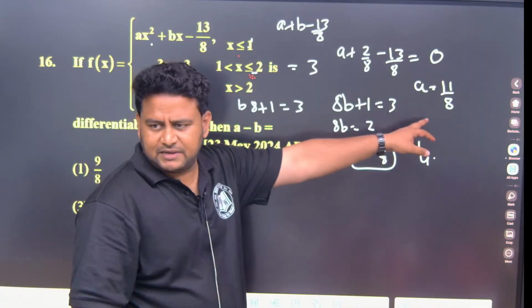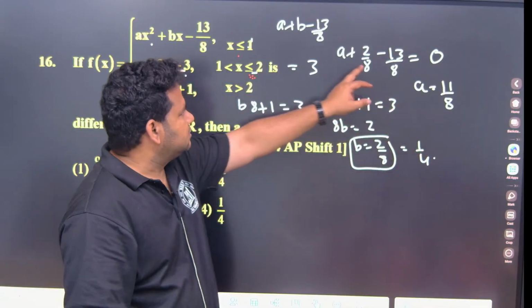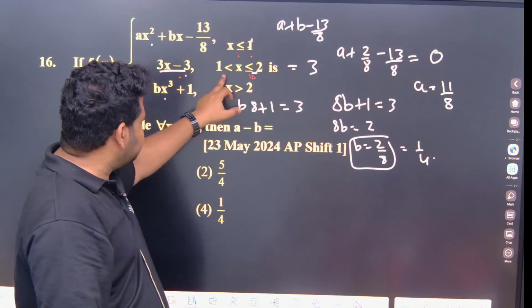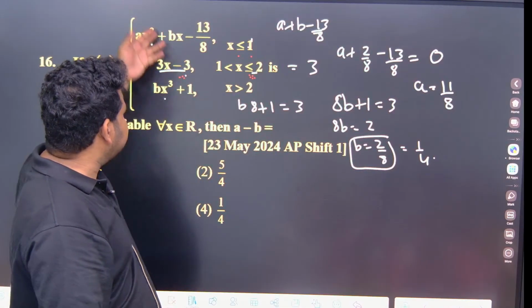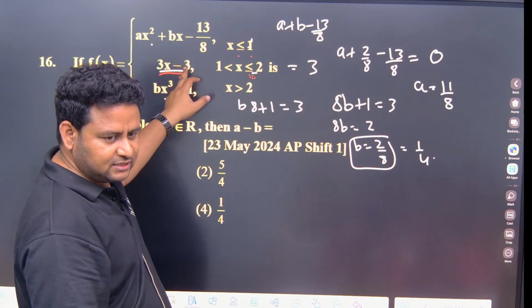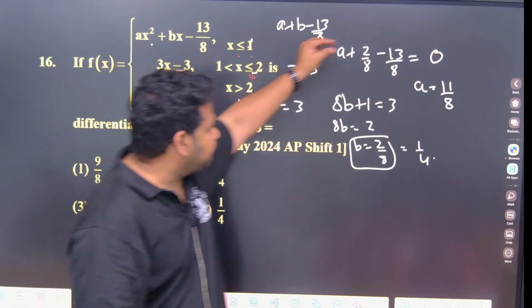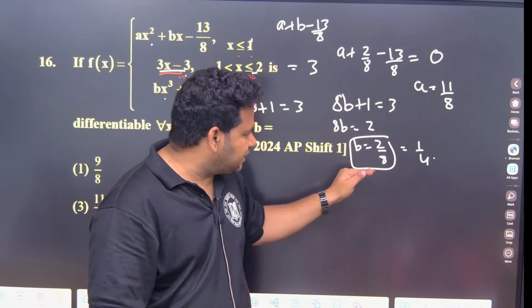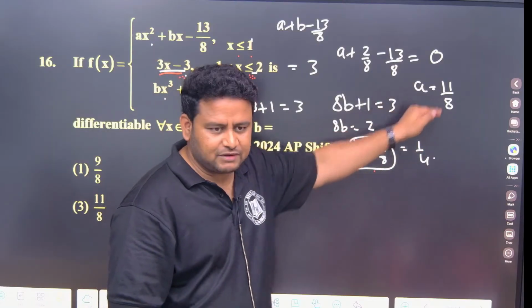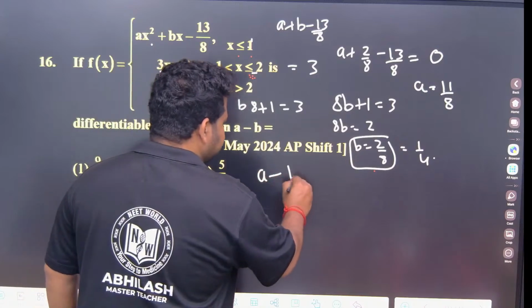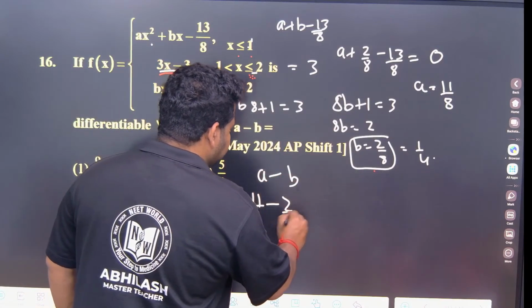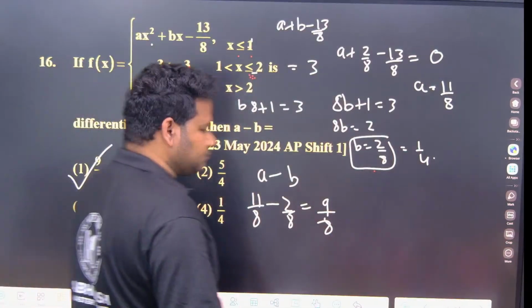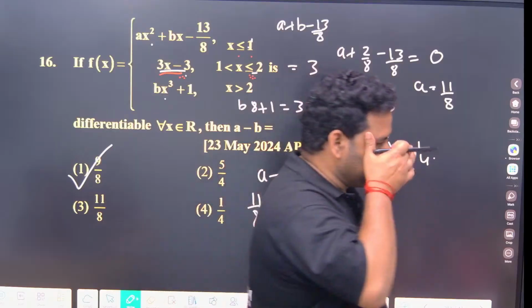The a value is 11 by 8. Focus here. We got the a value. So the functional value for this is 0, because we are taking x as 1. Here we should put 1. If I put 1, 3 minus 3 is 0. So I will equate this to 0. Once I get the b value, I will put it here, then I can get the a value. So the b value is 2 by 8, the a value is 11 by 8. They are asking a minus b, that is 11 by 8 minus 2 by 8, that is 9 by 8, which is option 1. Okay, first option. Clear? Got it?